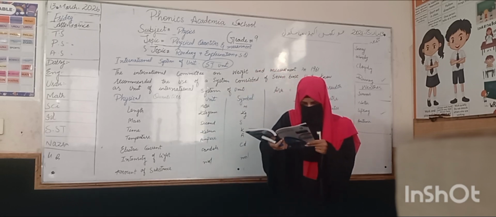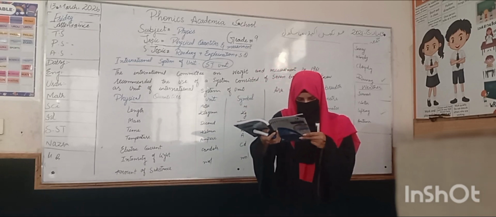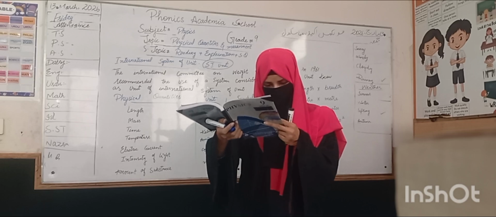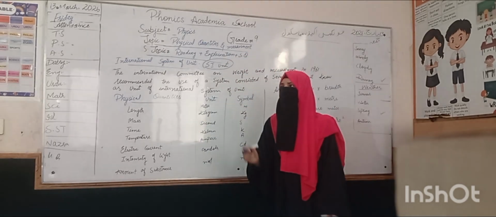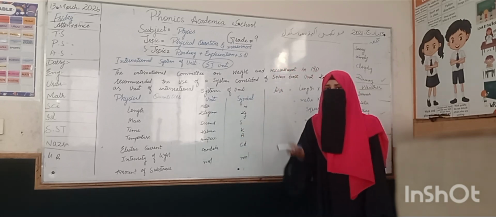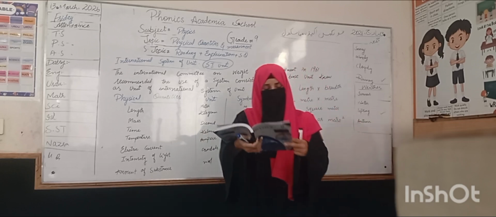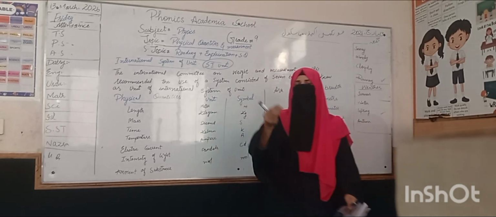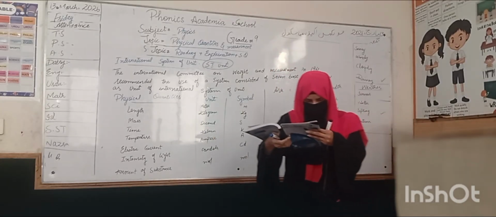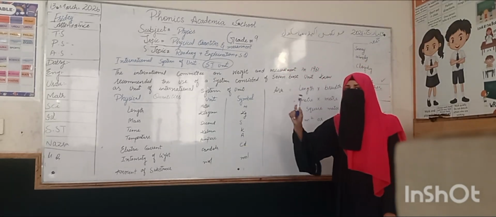Now, the observation of SI units. This system is used all around the world. Use of SI units helps all scientists to share and compare their observations and results. If you have the same measurements of weight and length, scientists and other people can easily share their results and observations, and import and export of things will be very easy. The values are fixed with reference to an international standard. This standard is known as the international standard.